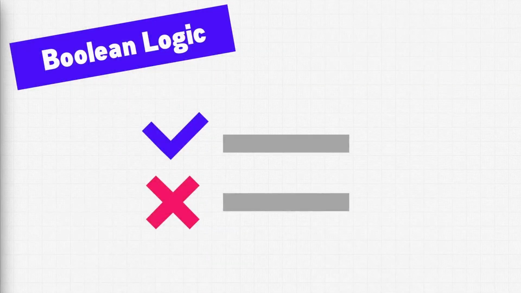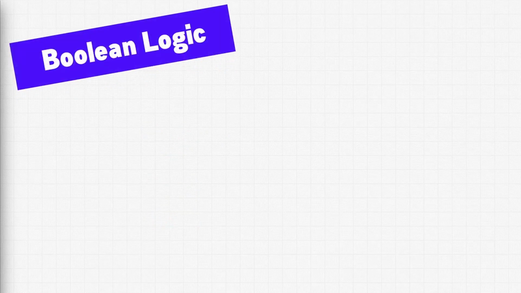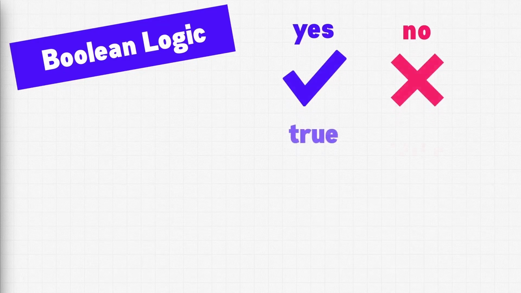In order for our programs to make decisions, we need to talk a little bit about Boolean logic. If you've never heard about Boolean logic before, don't worry. It's not complicated at all. Actually, the opposite. You use Boolean logic every day. In real life, deciding yes or no can be used for practically any purpose, and the same goes for Boolean logic.